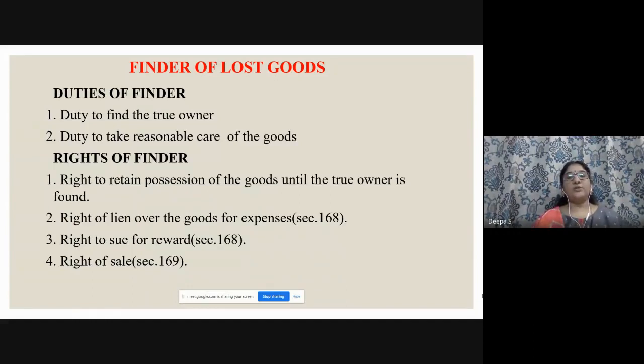Right of lien over the goods for expenses. If in some way he makes expenses to maintain it, he can possess those goods till those expenses are paid by the true owner. Right to sue and reward, you have to note it, both under Section 168. And right of sale: if he keeps it for a long time and nothing comes from the true owner, nobody claims that product, he has the right to sell if needed.